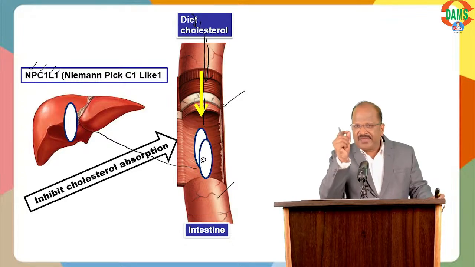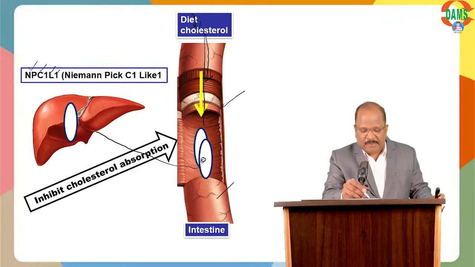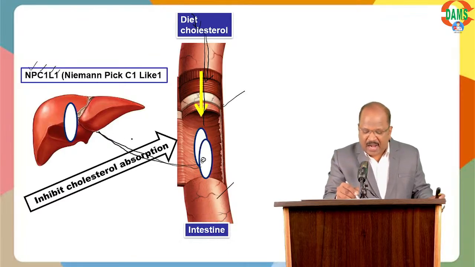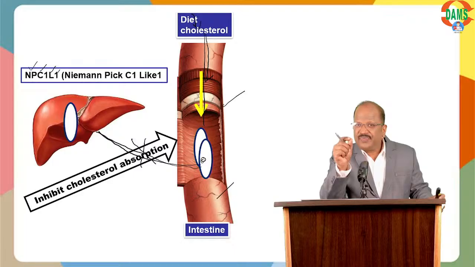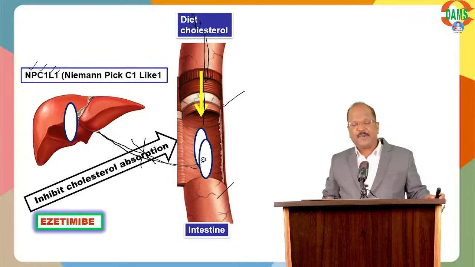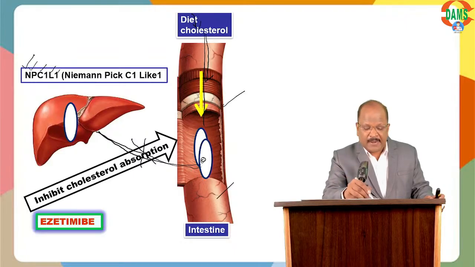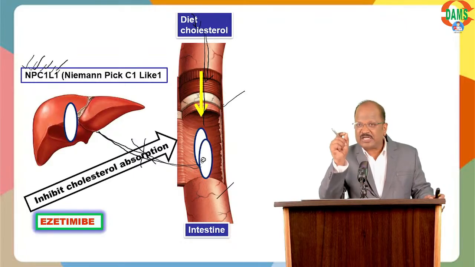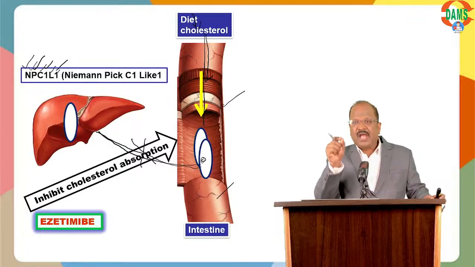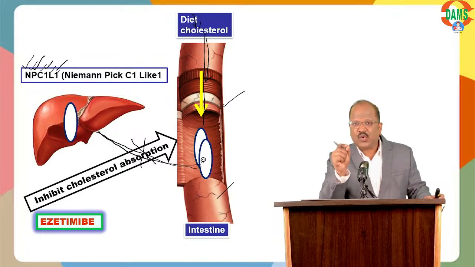Anybody? Name the drug blocking the NPC1L1 transporter, thereby inhibiting absorption of dietary cholesterol. That is ezetimibe, a drug inhibiting the Niemann-Pick C1-Like 1 transporter.